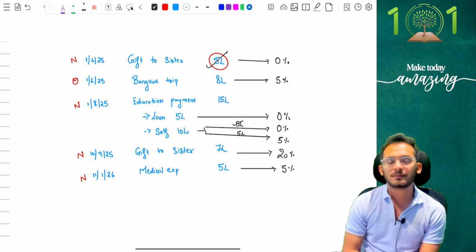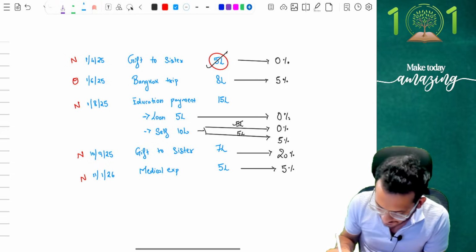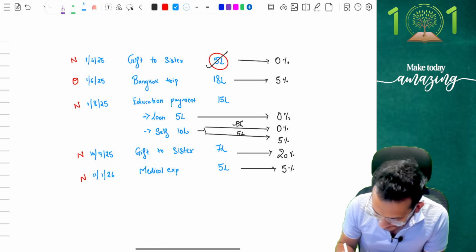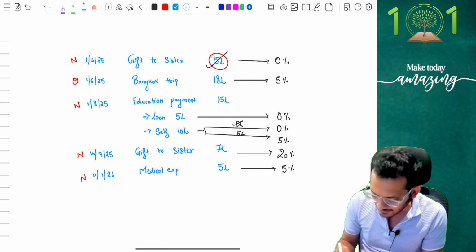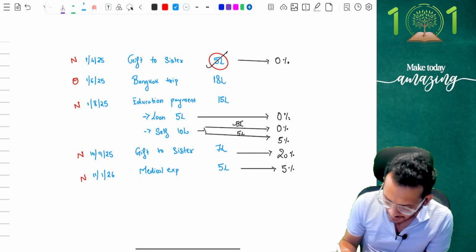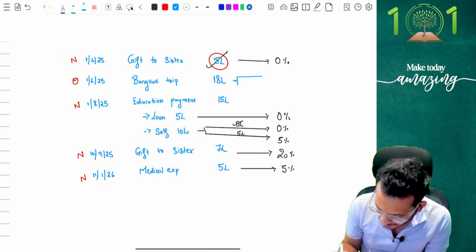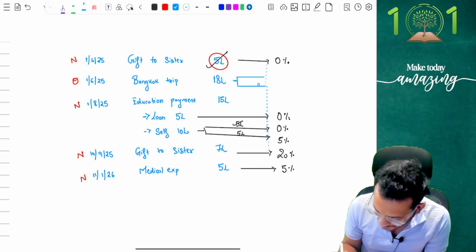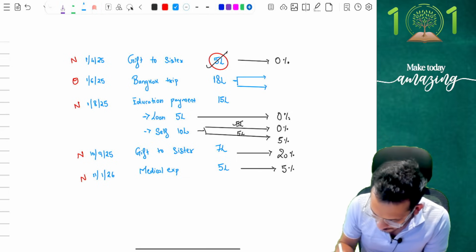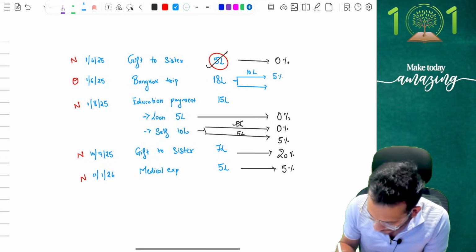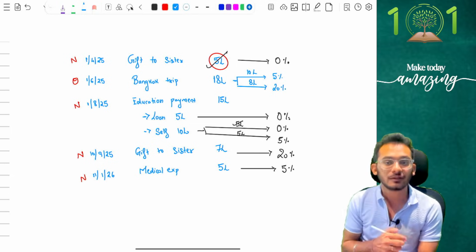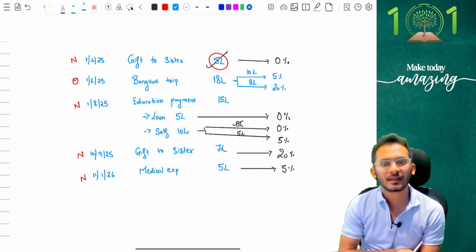Any difficulties on this part? Yes. Now just to make it another example, what if I change this to 18 lakhs? If I change this to 18 lakhs, what am I going to do? In my overseas payment, I am eligible to make payment up to 10 lakh rupees for 5%. So split that now. 10 lakh rupees will be liable for 5%. The balance 8 lakh rupees will be liable for 20%. That is what the statement will show. Simple, straightforward. Clear? Yes.